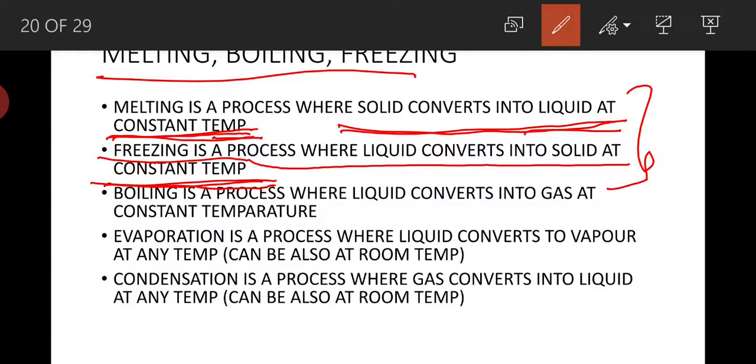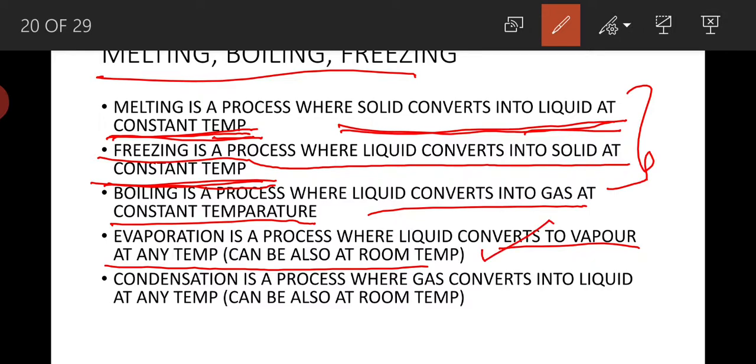And boiling is a process where liquid converts into gas at constant temperature. Boiling is also at constant temperature. For example, water converts into vapor at 100 degrees centigrade only, not at any other temperature. Whereas evaporation is a process where liquid converts into vapor at any temperature, can be at room temperature, at 25, 35, 45, 50, at any temperature evaporation can take place, whereas boiling will take place only at one temperature, that is 100 degrees centigrade.